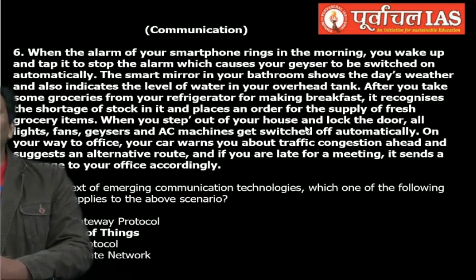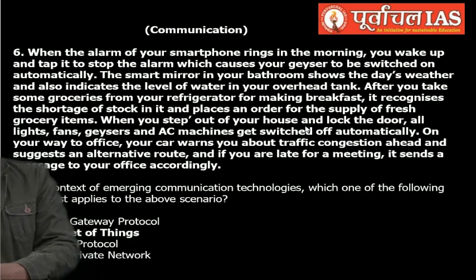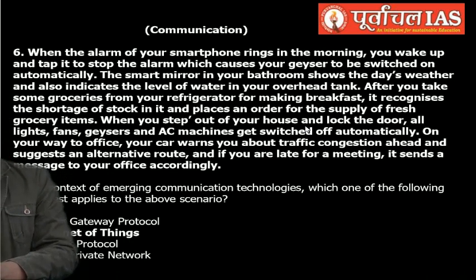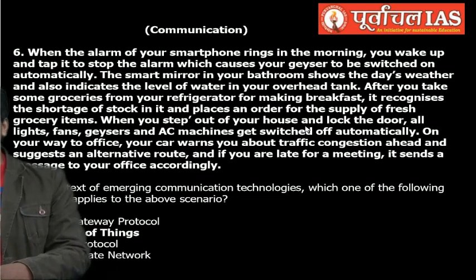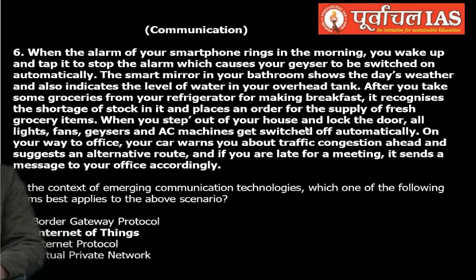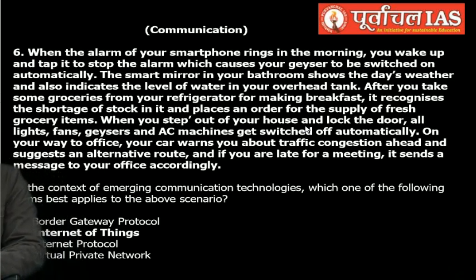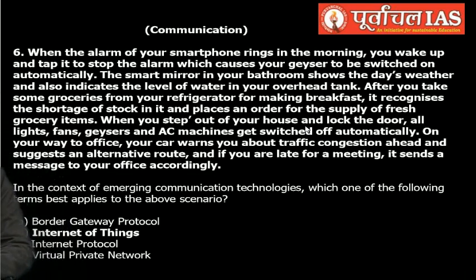After you take some groceries from your refrigerator for making breakfast, it recognizes the shortage of stock and places an order for fresh grocery items. When you step out of your house and lock the door, all the lights, fans, geysers and AC machines get switched off automatically. On your way to office, your car warns you about traffic congestion ahead and suggests an alternative route, and if you are late for a meeting, it sends a message to your office accordingly.